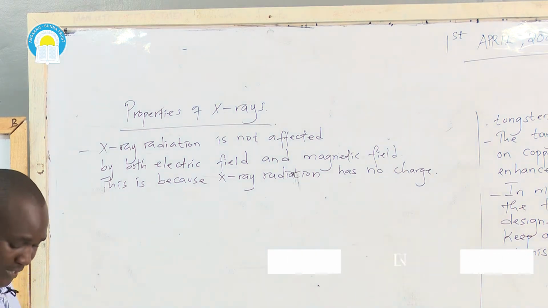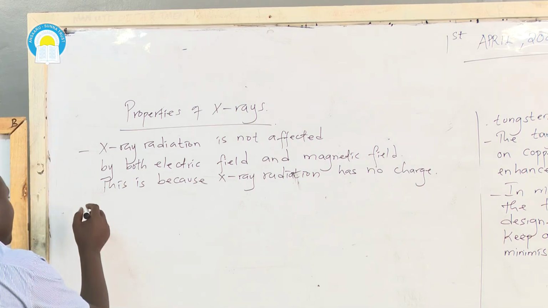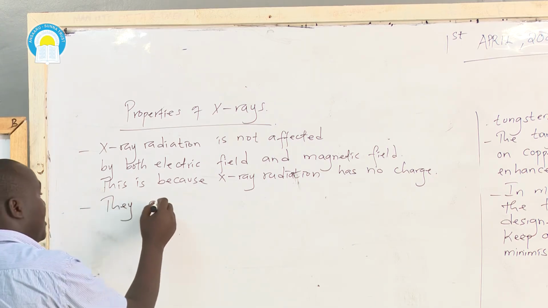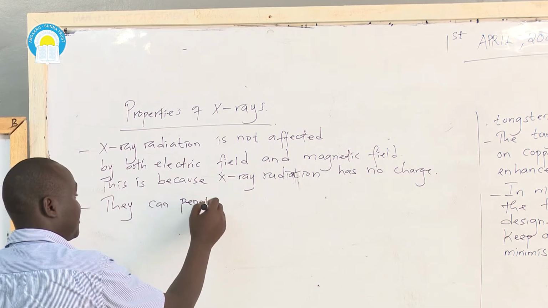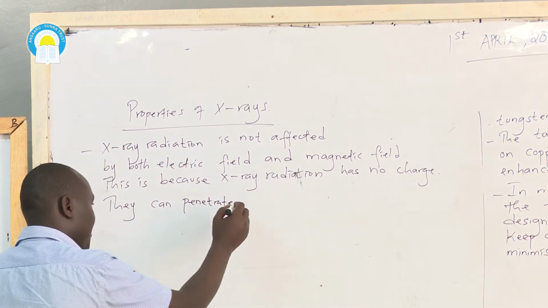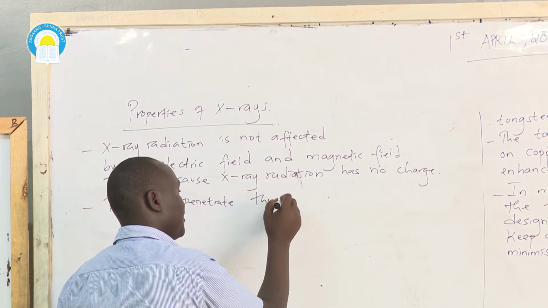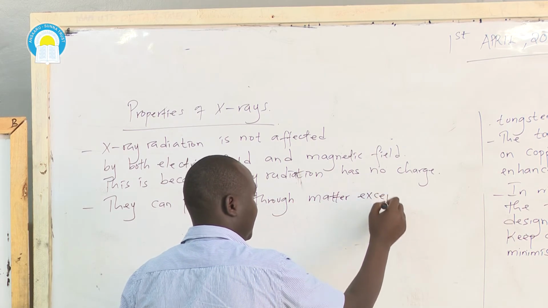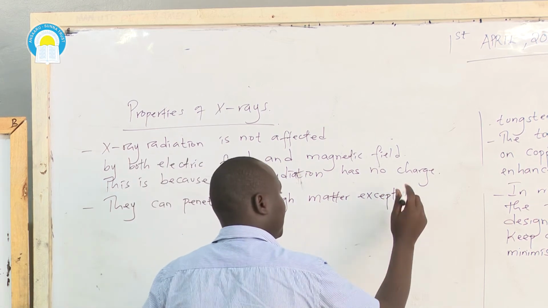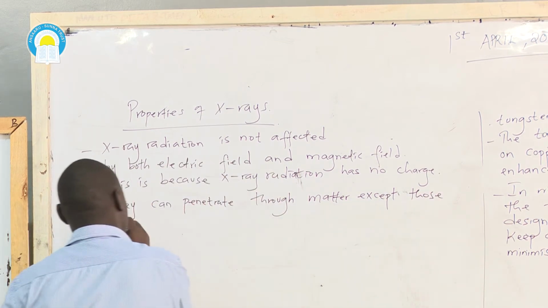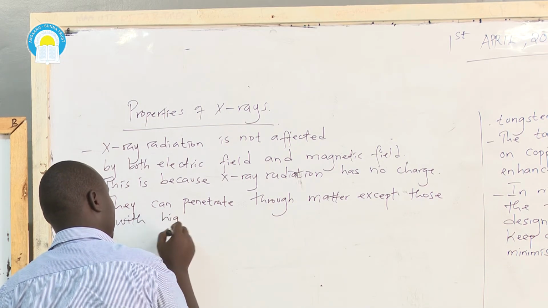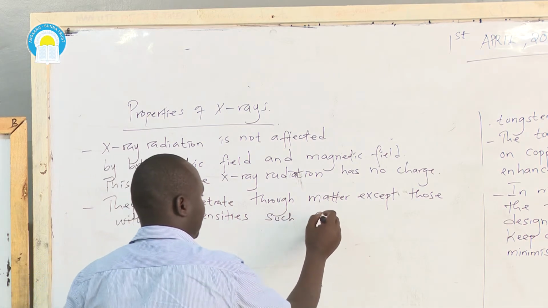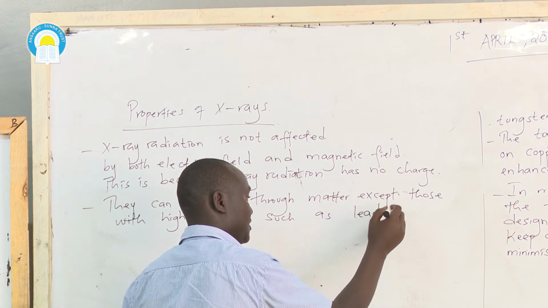What are the other property of X-ray? Is that they can penetrate through matter, except those with high densities, such as lead sheet.